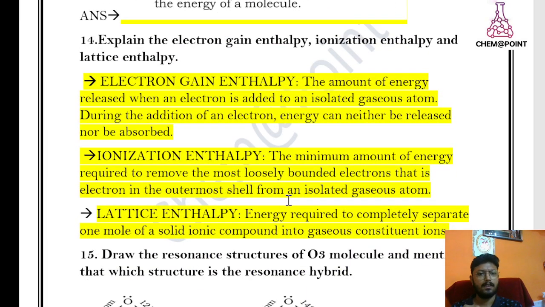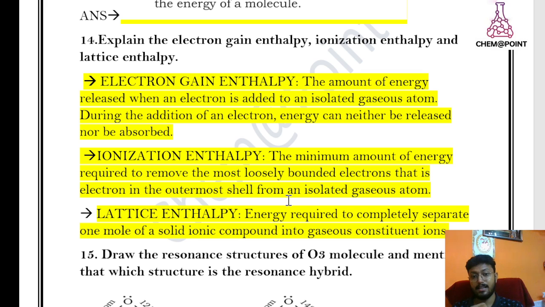Now question number 14. Explain the electron gain enthalpy, ionization enthalpy and lattice energy. These 3 are the most important points, and they directly come in your exam as 3 mark questions. First, electron gain enthalpy: the amount of energy released when an electron is added to an isolated gaseous atom, that means it has no charge, it is neutral. This is known as the electron gain enthalpy.